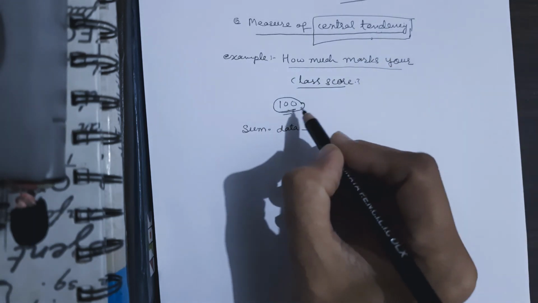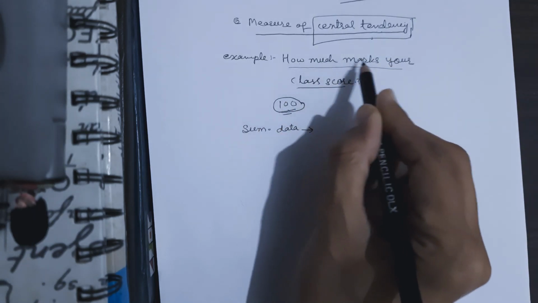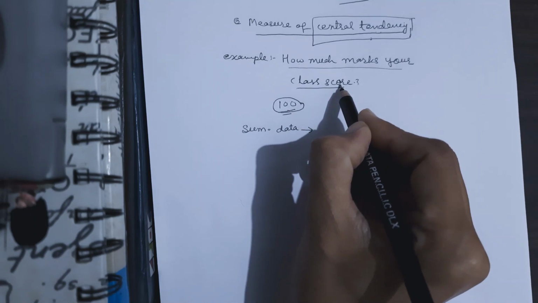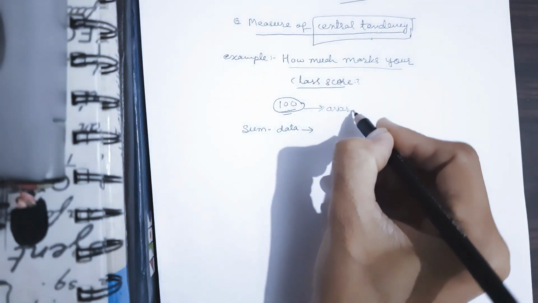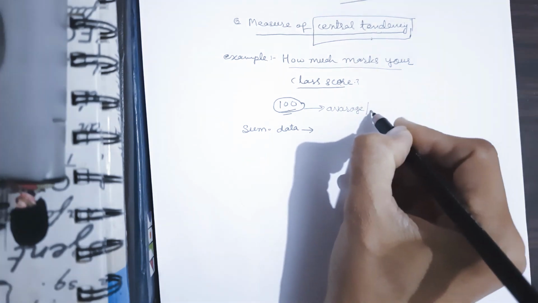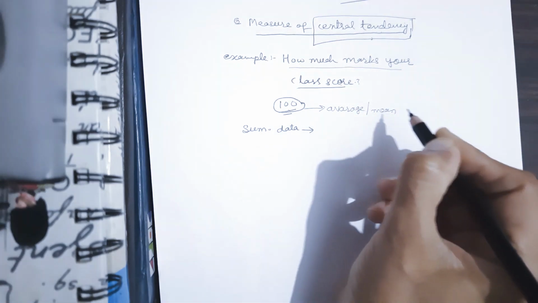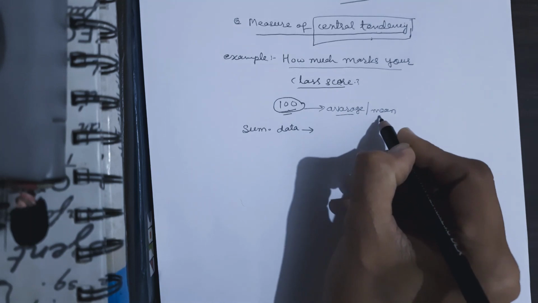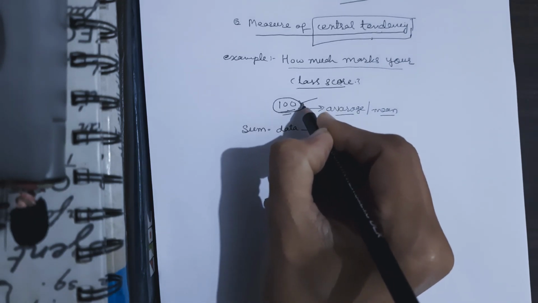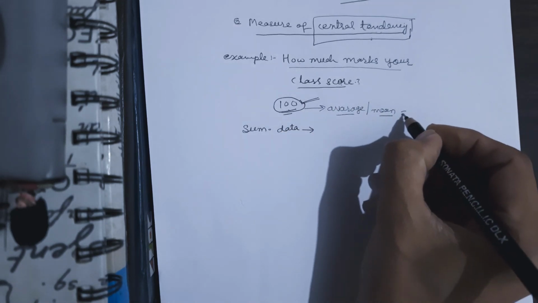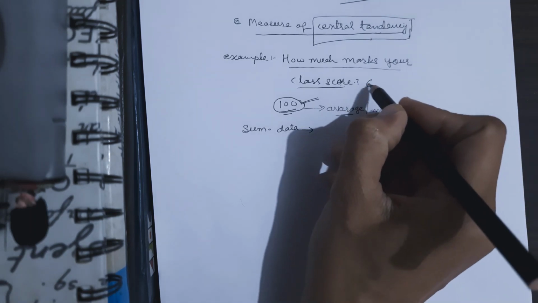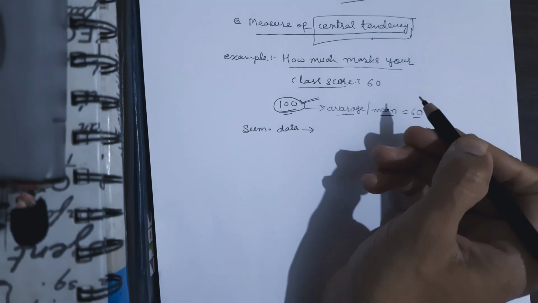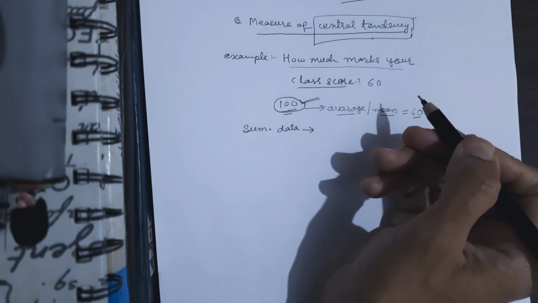For example, if someone asks me how much marks your class scored, I will just calculate the average mark, which is also called mean. I will calculate the average or mean marks of these 100 students, and suppose the number comes out to 60, I will answer that on average my class scored 60 marks.